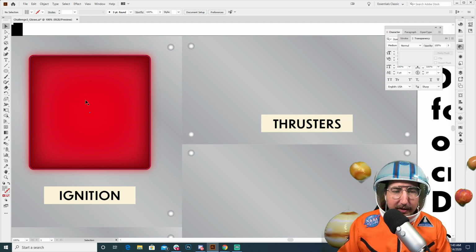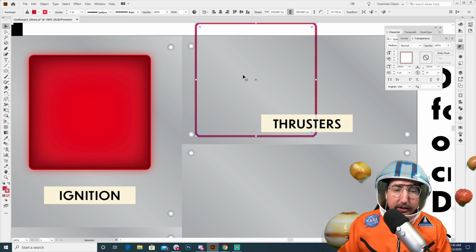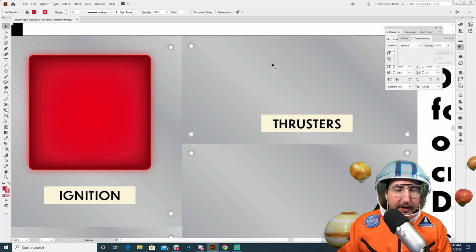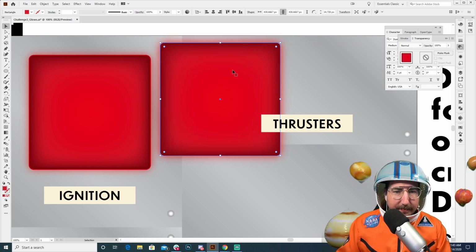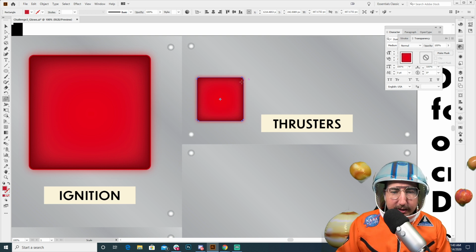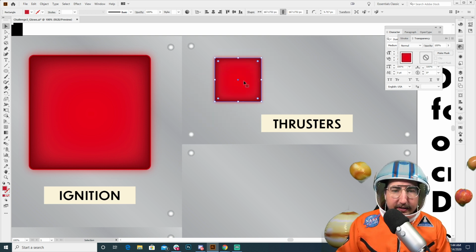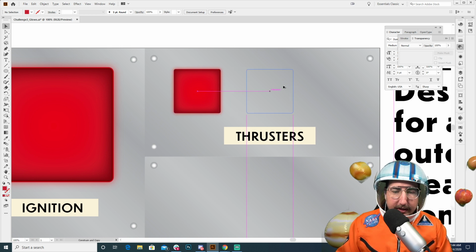Let's grab a copy of this shape, which means we're going to click, bring it over here, and we're holding Alt or Option, and that's just going to make a copy. I grabbed a copy of the stroke and not the regular one. Am I hitting all the wrong buttons? I am. There we go. So I'm just using the scale tool, which is S, to scale that down so that we now have a little button here. And let's actually do 3 of these.